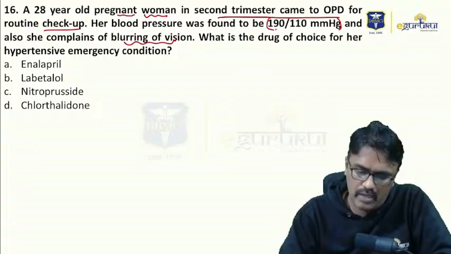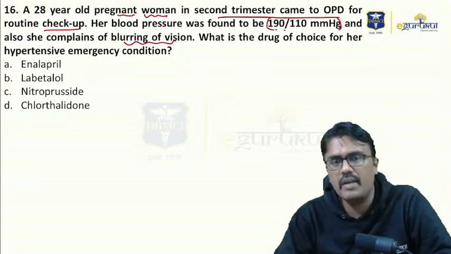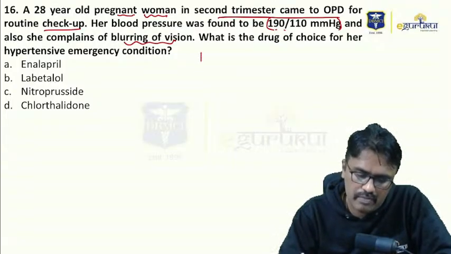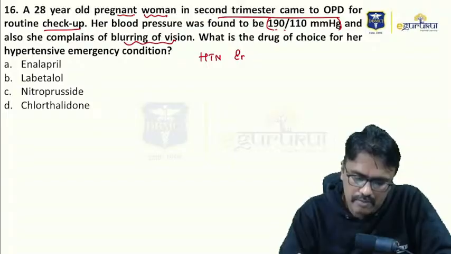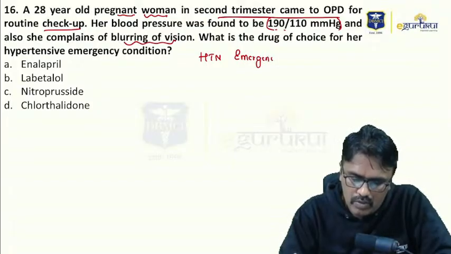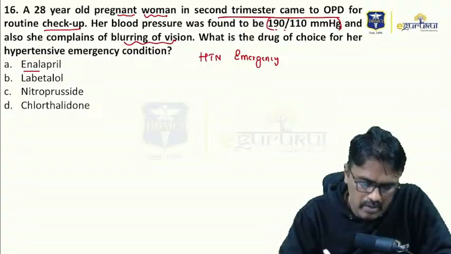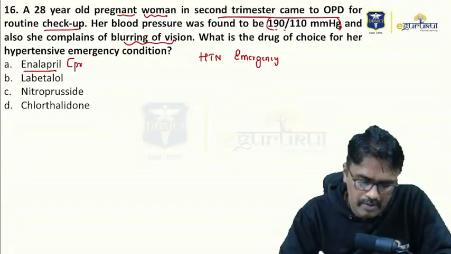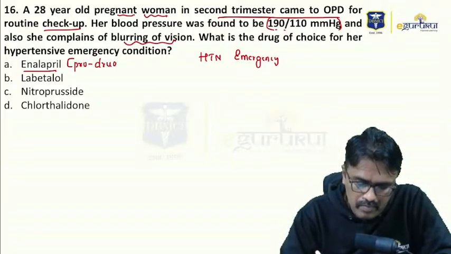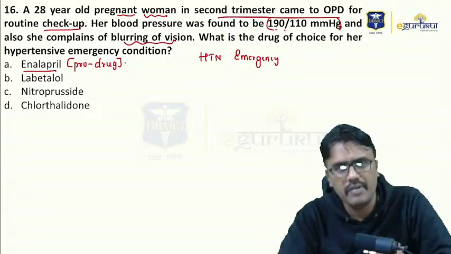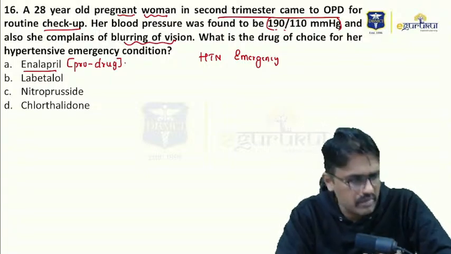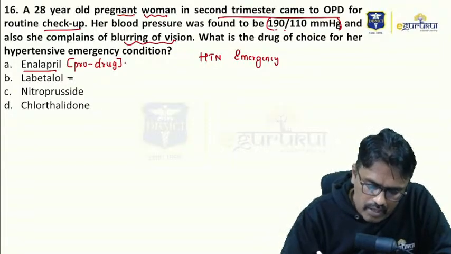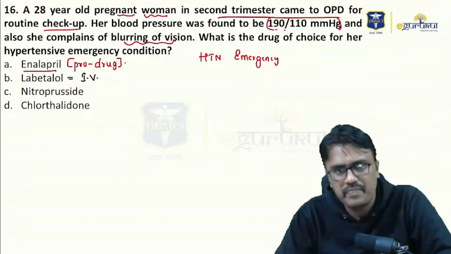BP of 190 and blurring of vision, maybe retinal hemorrhages, so there is something called end organ damage. So she has come with a hypertensive emergency. In a pregnant woman, what is the best drug? Can we use enalapril? Enalapril is not used in emergency because enalapril is a prodrug. Can you tell me a derivative of enalapril which is used in hypertensive emergency? In a pregnant woman, the drug of choice is labetalol. You can use labetalol intravenously.